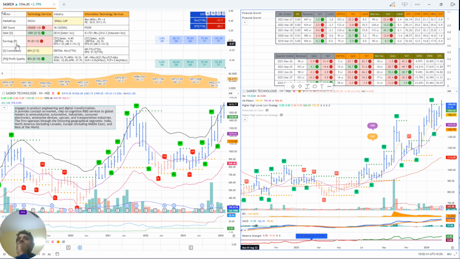Then we come to E, which is earnings. We look at the growth of sales, EBITDA, which is earnings before interest, taxes, depreciation and amortization, and EPS. When we compare the long term, 5 year and 3 year, the sales growth is -4%, EBITDA is -10%, and EPS is 1%.